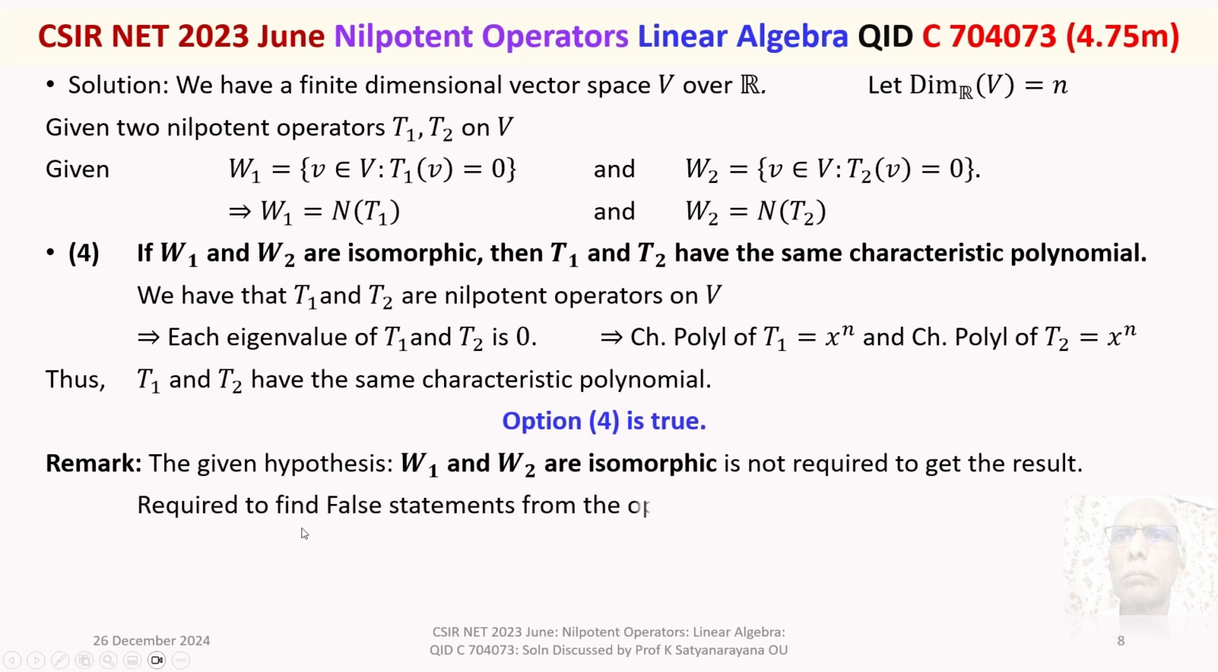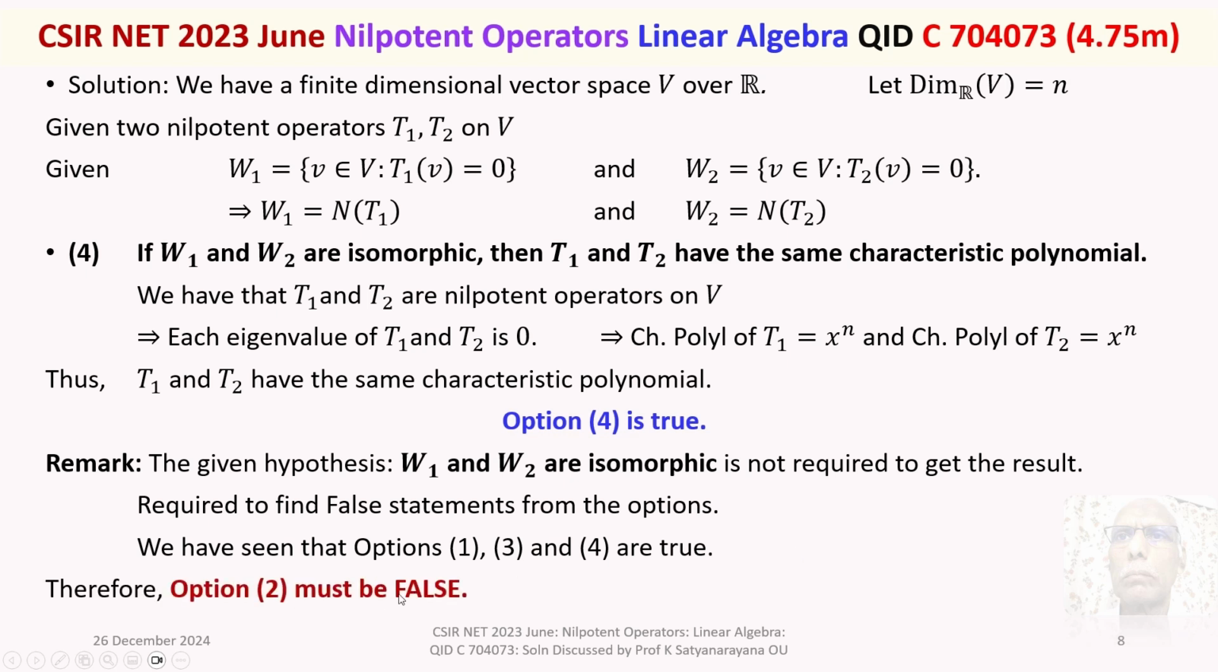Now, we are required to find the false statements. Required to find the false statement from the options. Now, out of the 4 options, we have seen that options 1, 3 and 4 are true. Therefore, option 2 must be false.